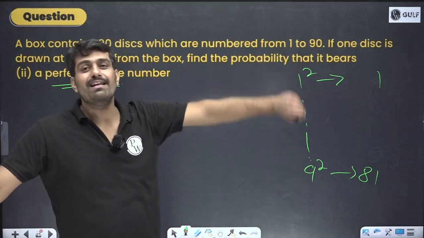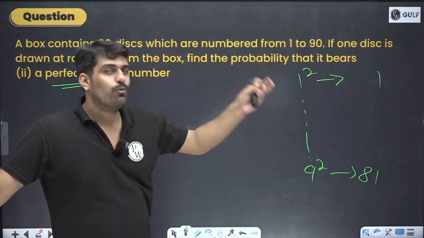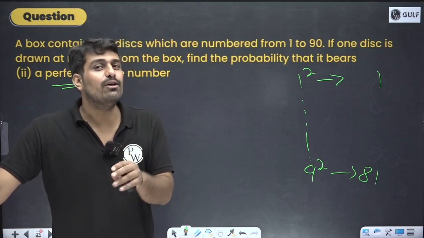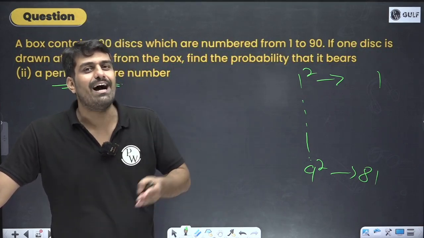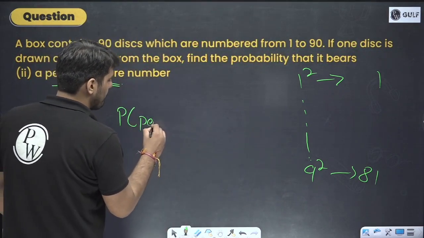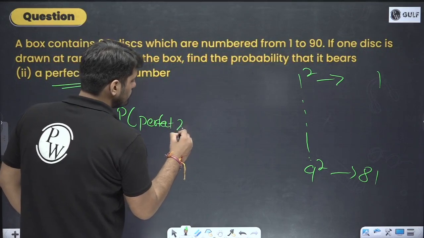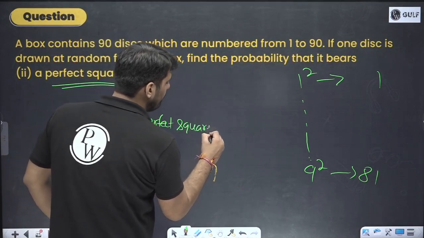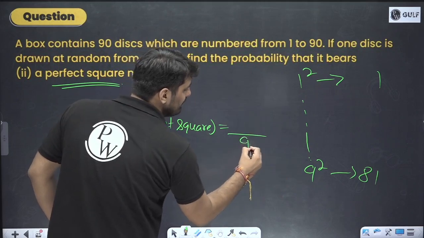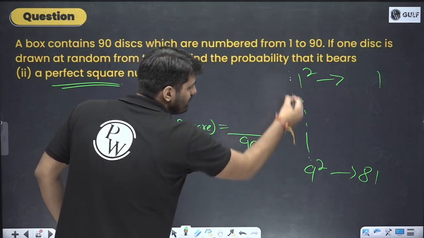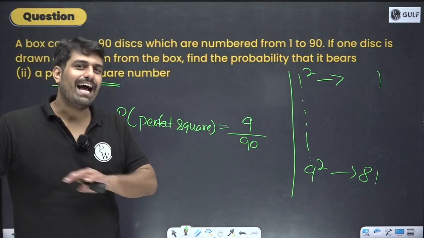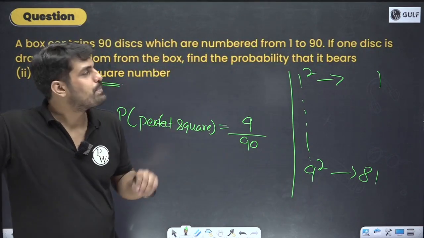The numbers are up till 90. So how many numbers squared? 1, 2, 3, 4, 5, 6, 7, 8, 9. In total 9 numbers are there whose perfect square will lie up till 90. So the probability for a perfect square is very simple. In the denominator, as usual, 90. And how many do we want? 9. 9 by 90, 1 by 10. Very simple, easily done.